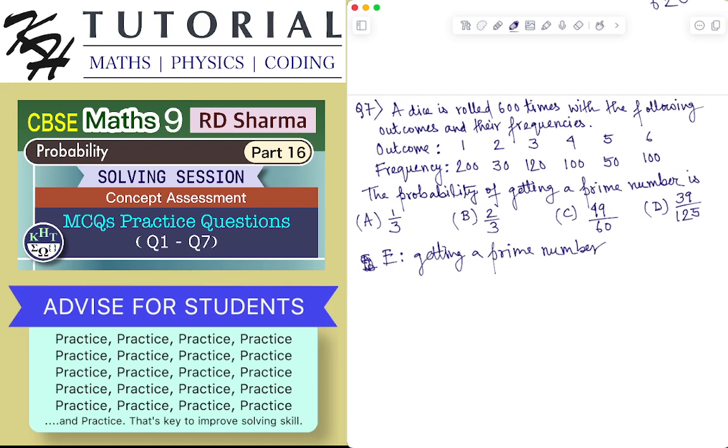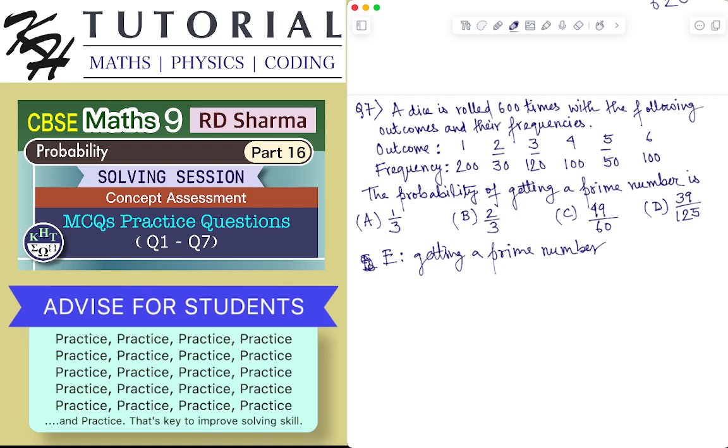Out of these numbers 1, 2, 3, 4, 5, 6, which numbers are prime? 2, 3 and 5 are the prime numbers. Now, getting a prime number is a kind of composite event.